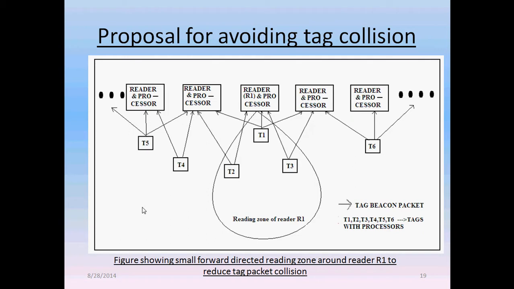Proposal for avoiding the tag collision. In this figure, a small forward directed reading zone around the reader R1 to reduce the tag packet collision is represented. Readers with processors are representing each artifact of the museum, and tags are representing the mobile visitors of the museum. The tag beacon packets are shown by the arrowhead.